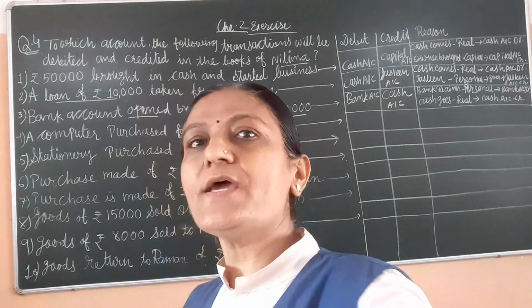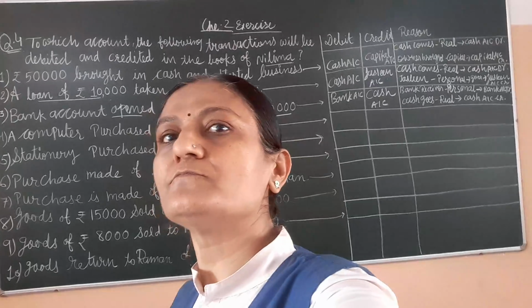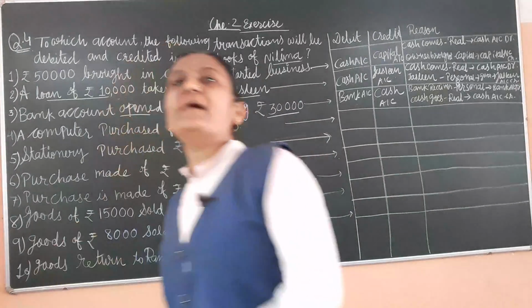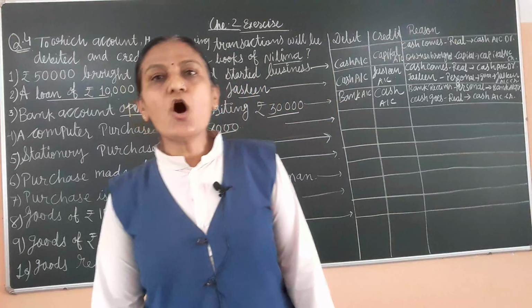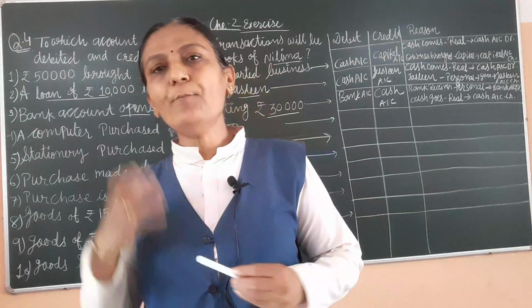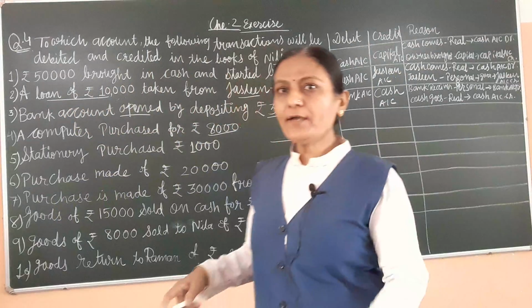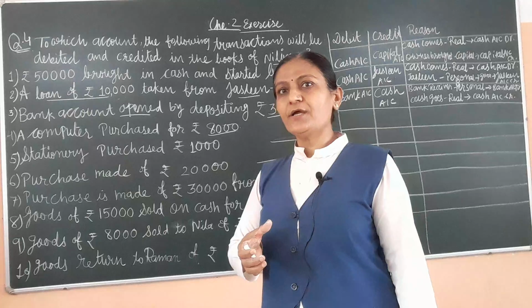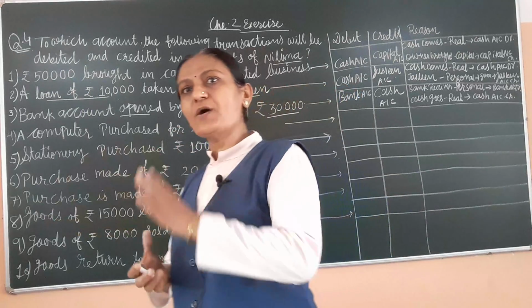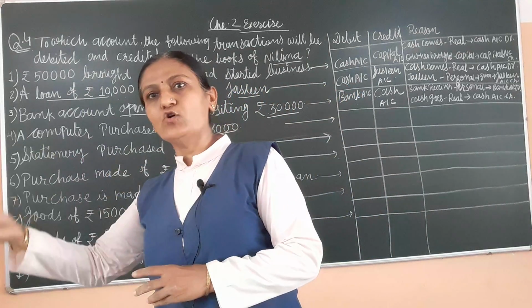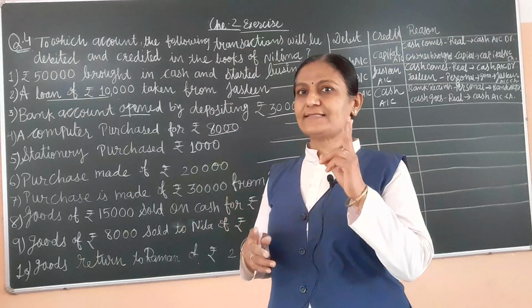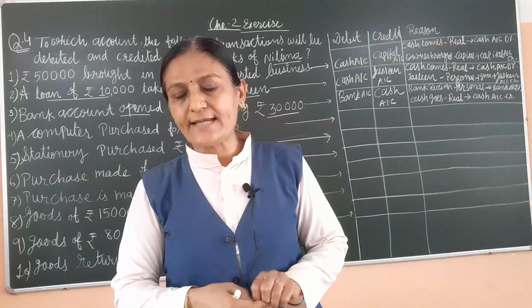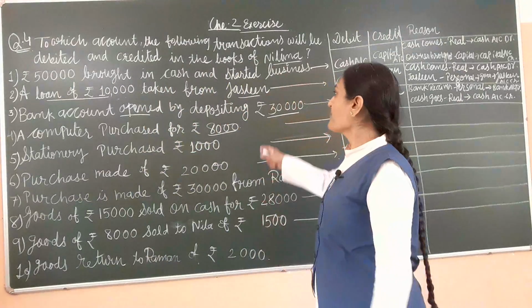Here purchased the computer, and computer is an asset. Computer is an asset. So what we have to write? Computer comes in the business unit and cash goes from the business unit. Paid the cash, cash goes from the business unit. Both are assets. Computer is an asset and cash is a current asset. So what we have to write here?